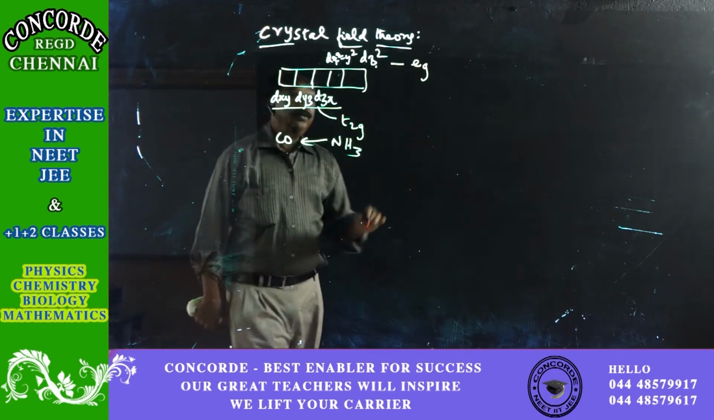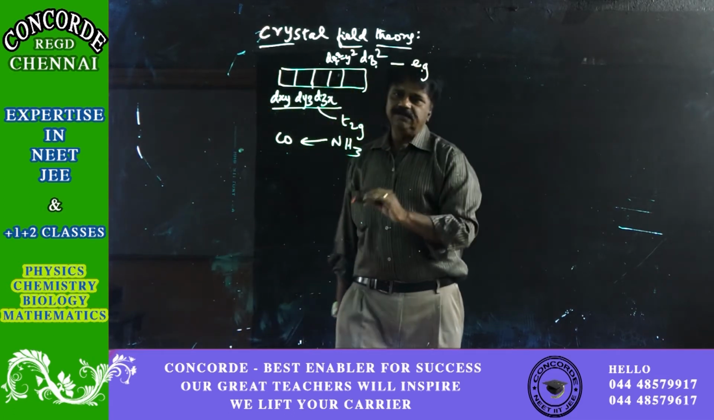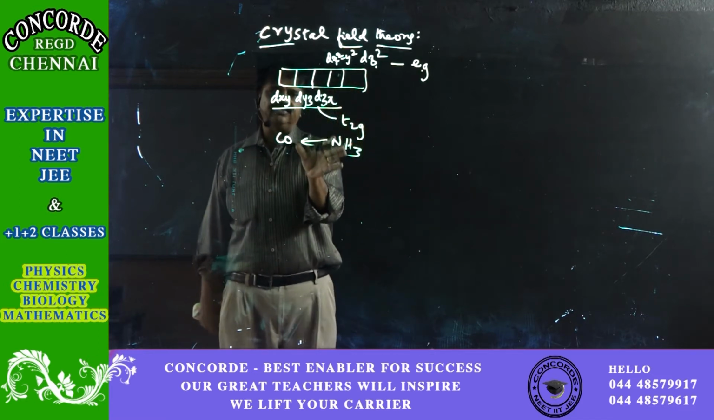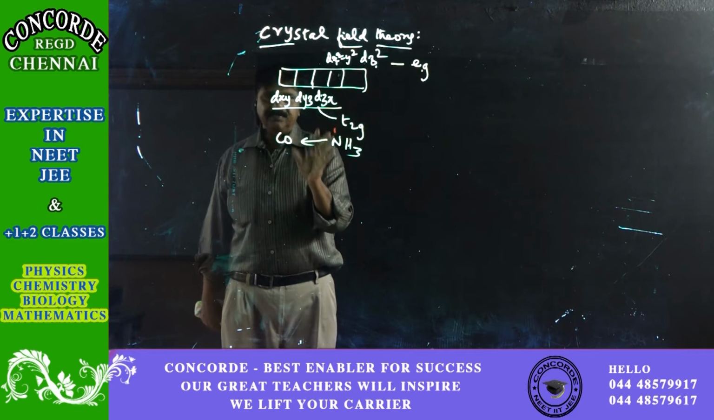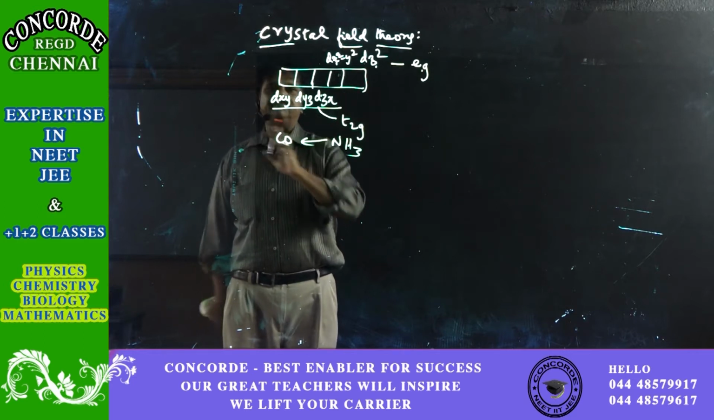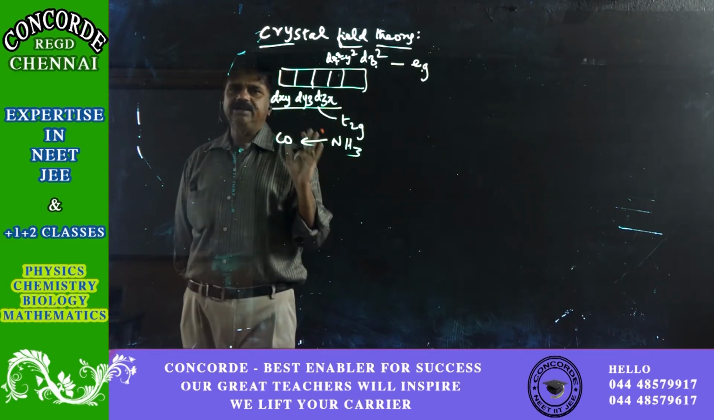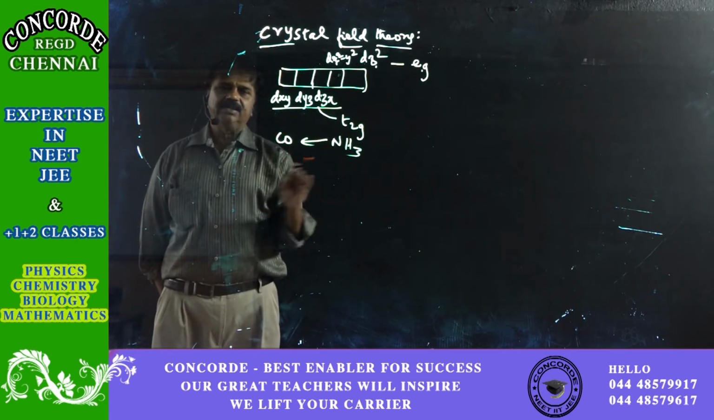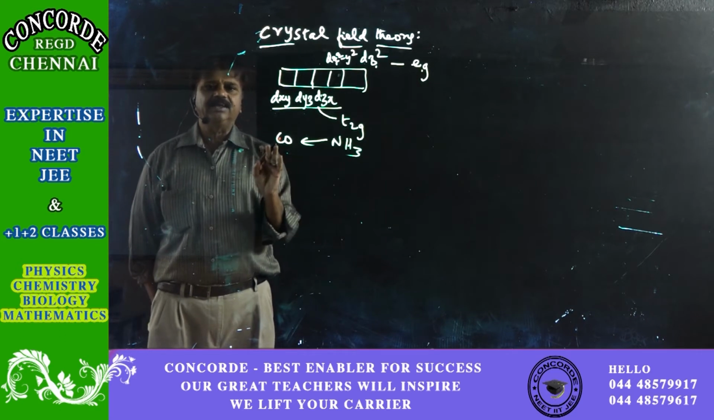Okay, so Eg has one set of energy, T2g has another set of energy. I hope you are able to understand this concept very clearly. As per molecular orbital theory, once the bond formation is over, every orbital loses its individual identity. Everything becomes degenerate, in the sense that everything has the same energy.